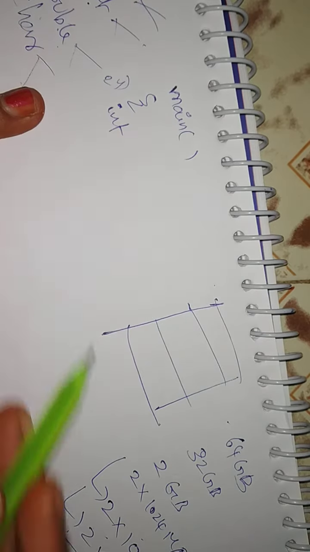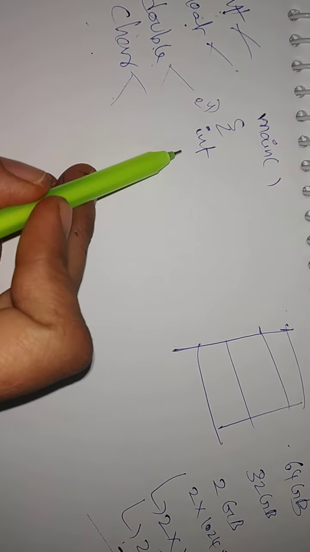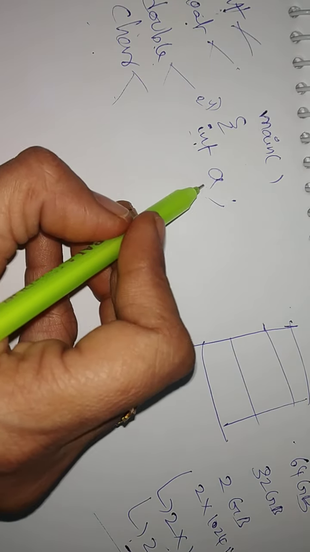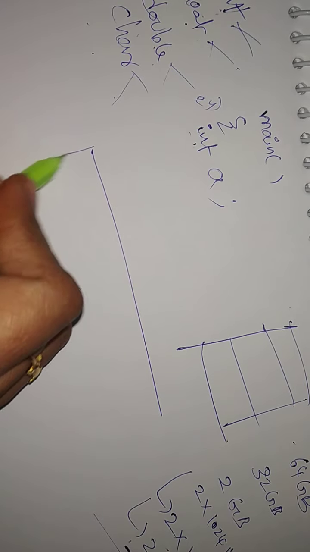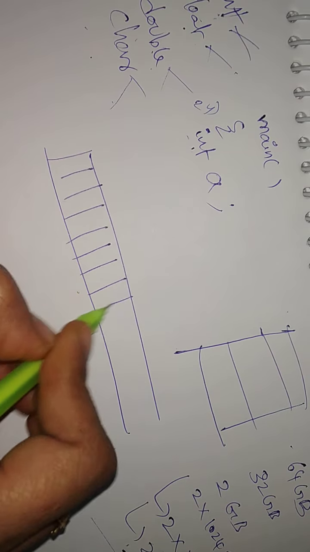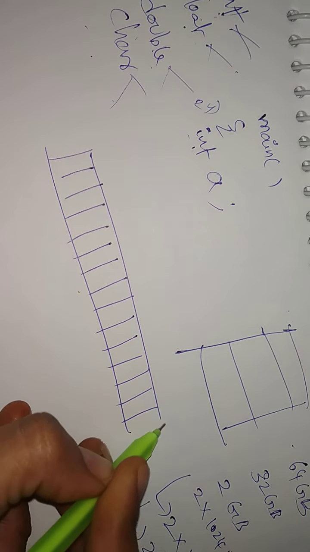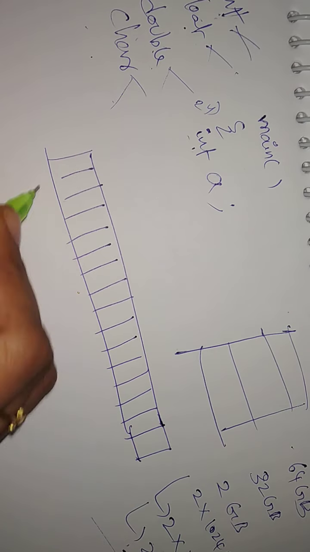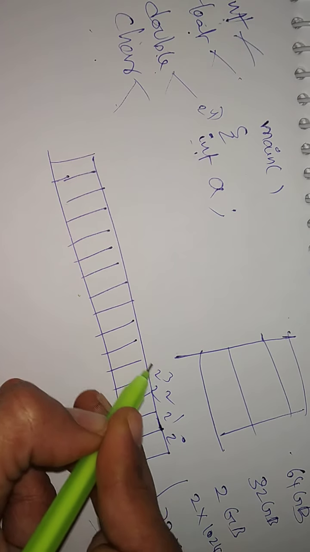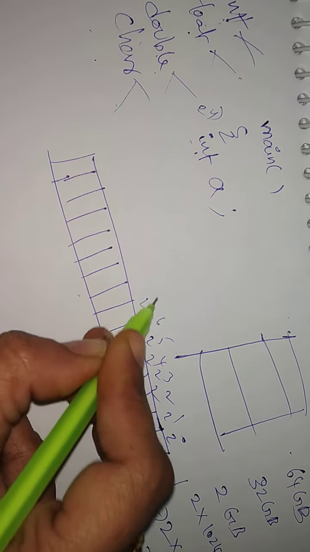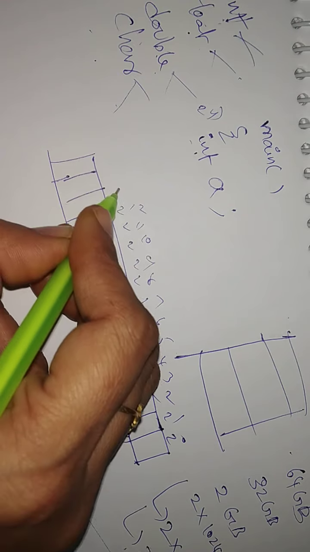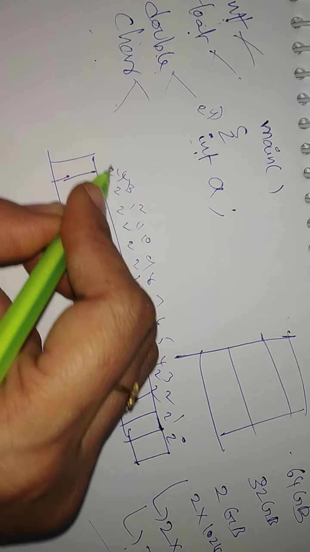It occupies 2 bytes. How? Like here, if you declare int a with a semicolon, immediately 2 bytes of memory are allocated in your computer. 1 2 3 4 5 6 7 8 9 10 11 12 13 14 15 16, right? 2 power 0, 2 power 1, 2 square, 2 cube, 2 power 4, 2 power 5, 2 power 6, 2 power 7, 2 power 8, 2 power 9, 2 power 10, 11, 12, 13, 14, 15.